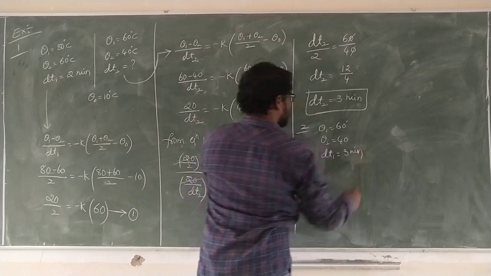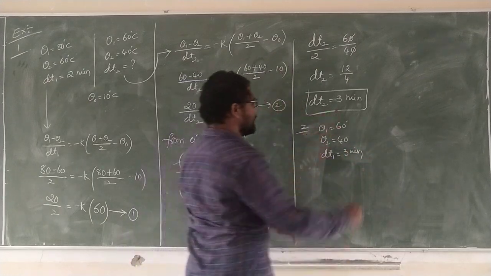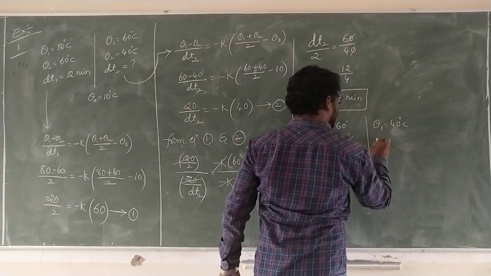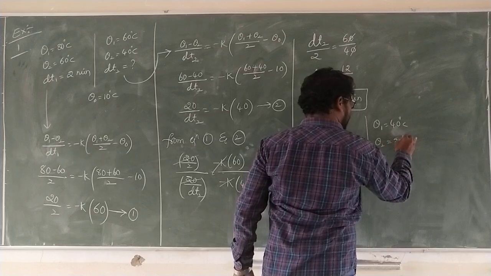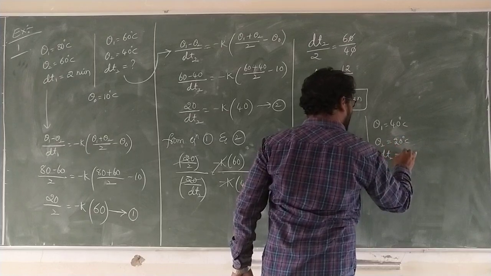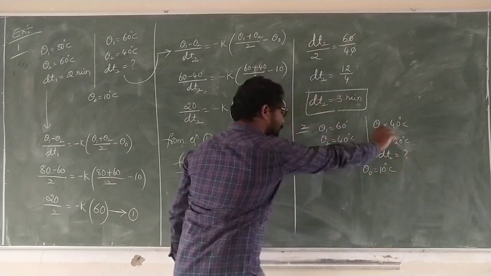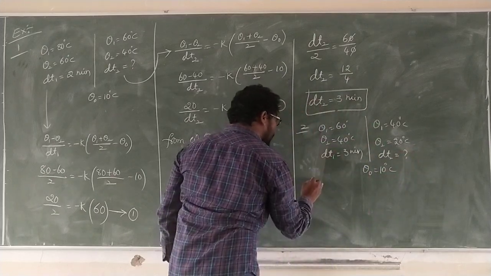We know that. Just now we calculated. Now theta 1 is equal to 40, theta 2 is equal to 20, dt2 is equal to which one? The same temperature difference. What is the formula? I directly write that.